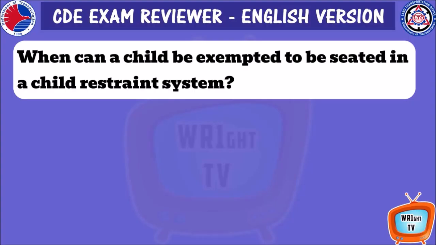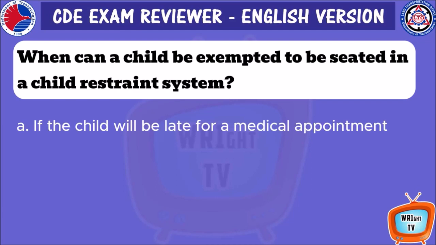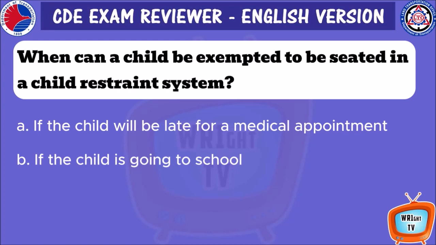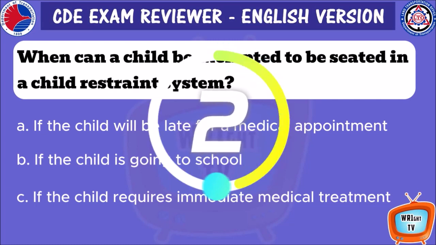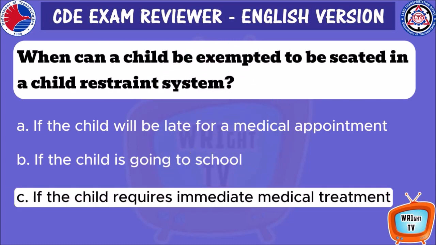When can a child be exempted to be seated in a child restraint system? A. If the child will be late for a medical appointment. B. If the child is going to school. C. If the child requires immediate medical treatment. The answer is C. If the child requires immediate medical treatment.